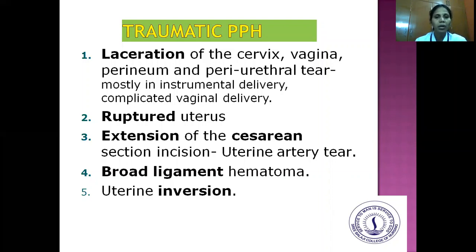And then next traumatic causes are ruptured uterus and extension of the cesarean section incision and uterine artery tears. And the next risks of trauma are broad ligament hematoma and uterine inversion.